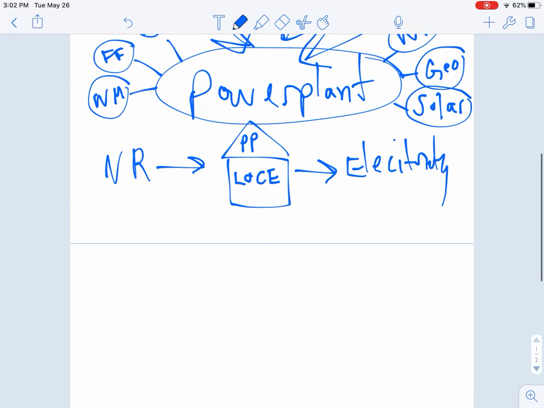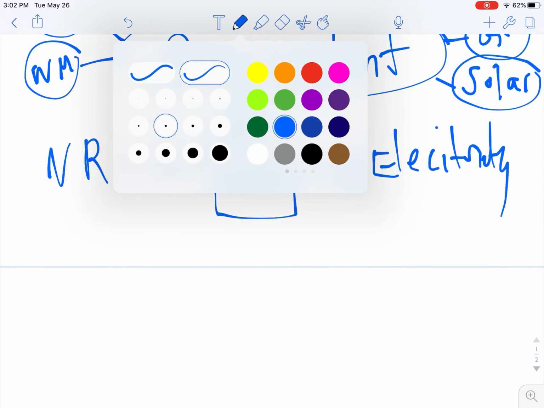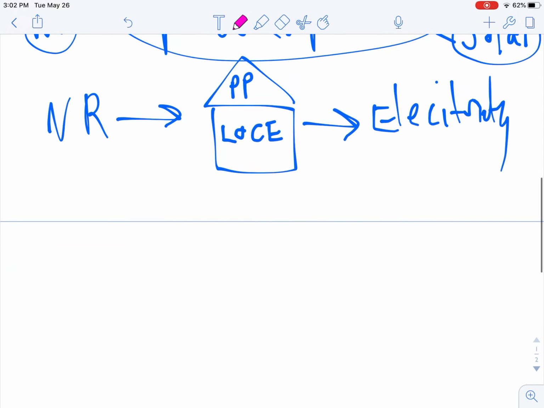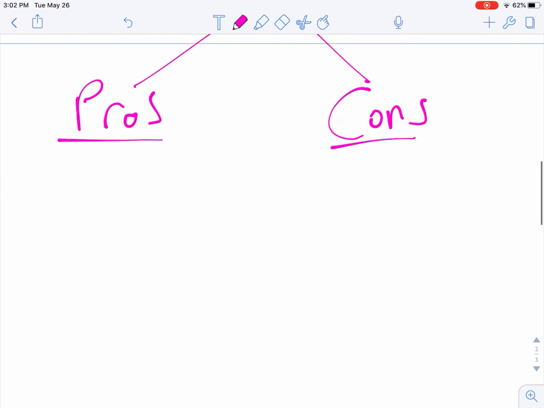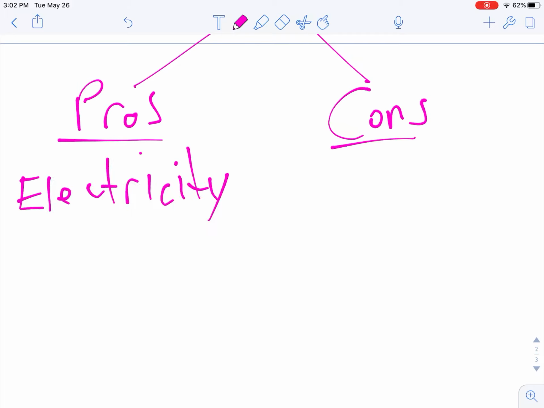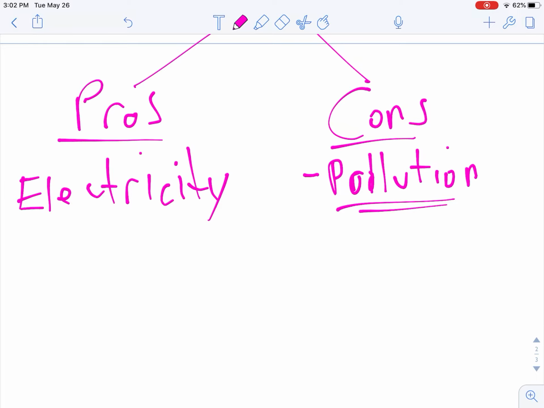Now, power plants are awesome, but we said that there are also definitely some negative things. We talked about the pros and the cons of every power plant. The pros are that each of them transfers the Earth's natural resources into electricity. But there is a huge con, especially in the ones we've been using for so long, and the major con is pollution. That's where we're going to go today, and for the next couple of weeks we're going to start talking about pollution.